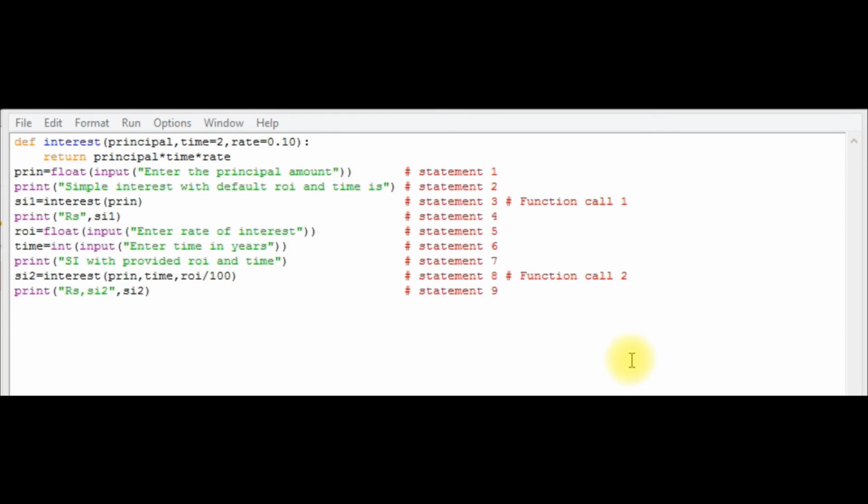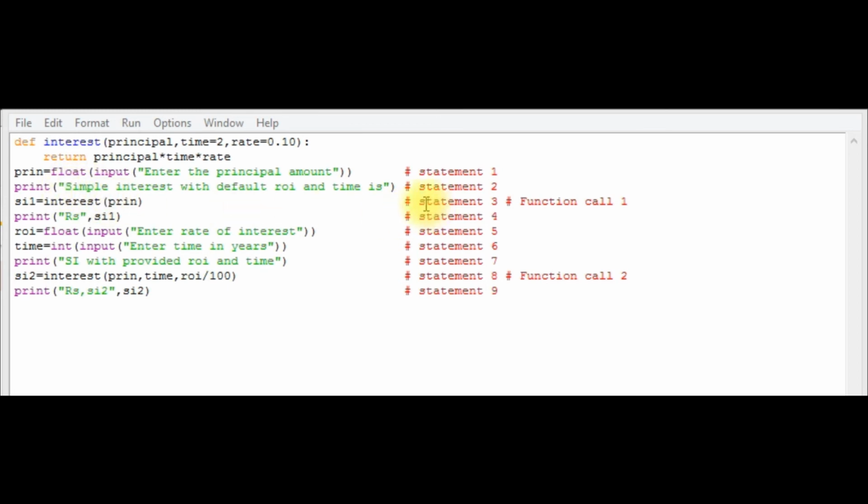Let us discuss a program to calculate simple interest through a function in Python. Here we have written a function namely interest. We have three parameters here: principal, time, rate, and we are returning the result using the keyword return. Coming to the main segment, in statement 1 we have declared a variable prin and we are accepting float data into that variable, and in the second statement we are printing the message displaying simple interest with default rate of interest and time.